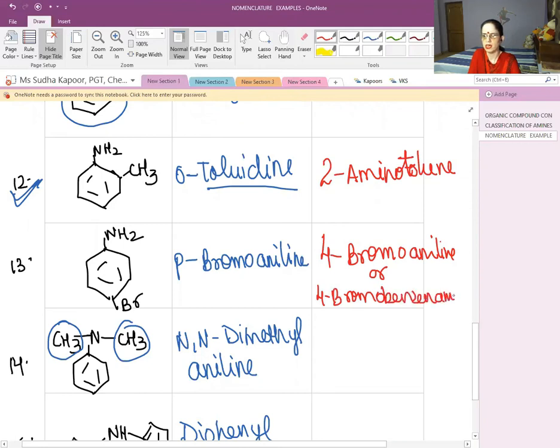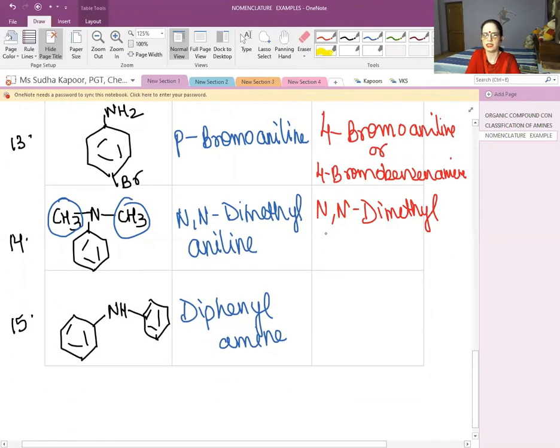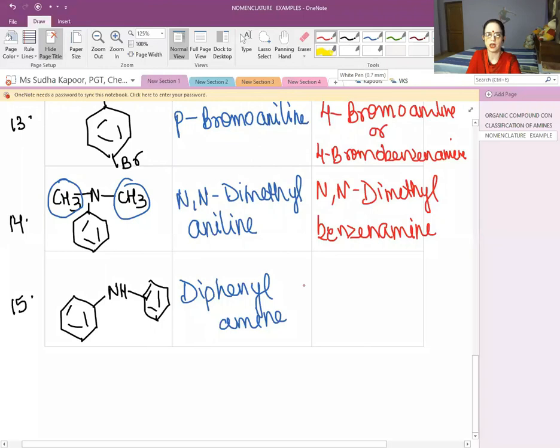Benzene, removing E and then writing amine. Now in the 14th case, the name given is N,N-dimethylbenzenamine. In the 15th example, which is diphenylamine, a phenyl is present on the N part, so we will be calling it N-phenylbenzenamine.